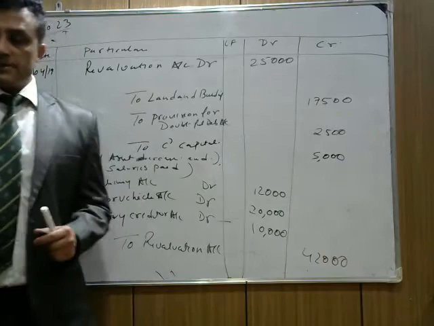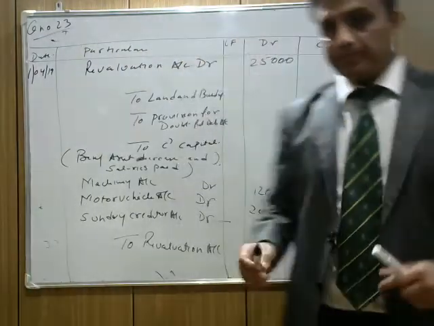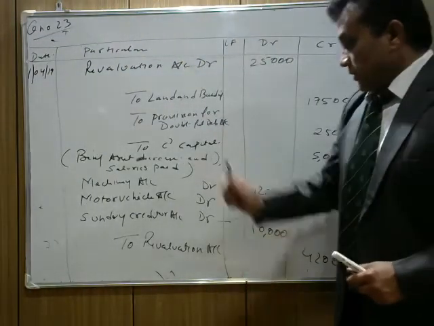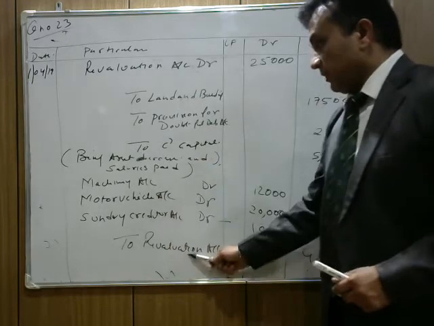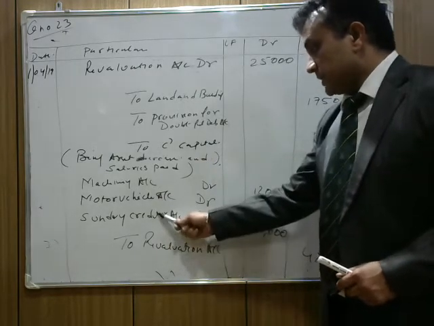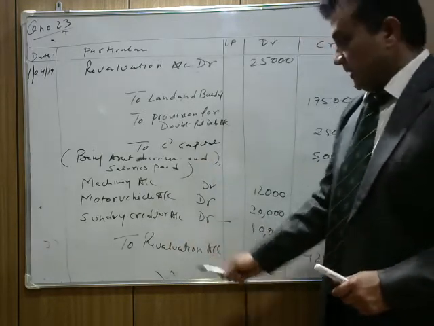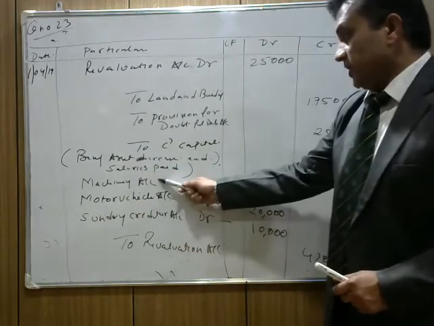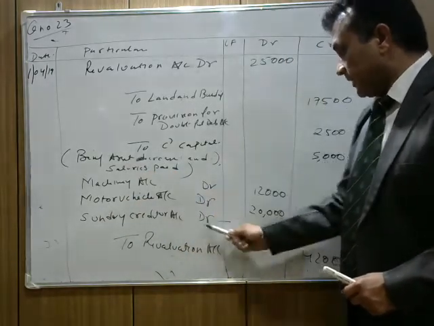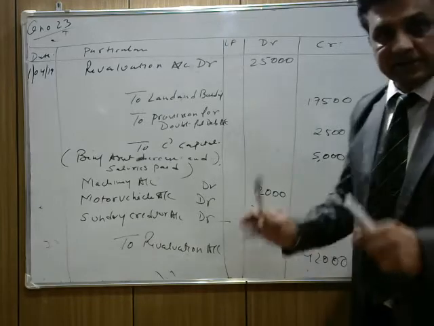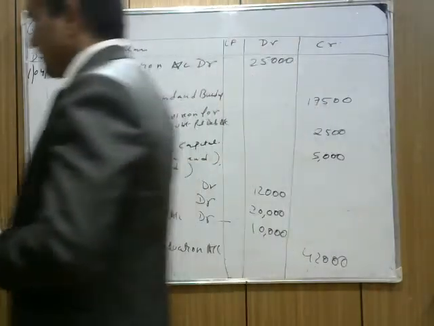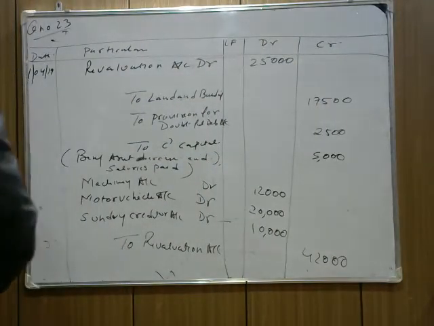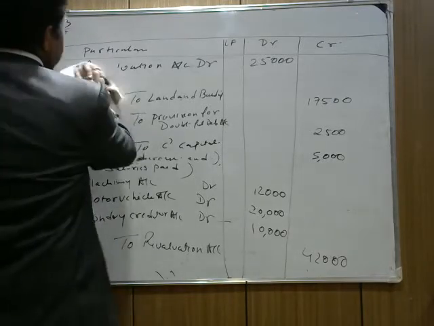I hope this thing is clear. Now check again. You can also write machinery account debit revaluation, motor vehicle account debit revaluation, sundry creditor account debit revaluation. But still, I am making the combined entry: machinery account debit, motor vehicle account debit, sundry creditor account debit to revaluation. It's clear. Now, the next entry is distribution of profit.